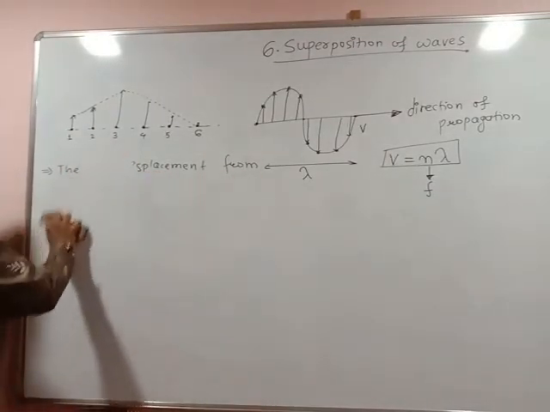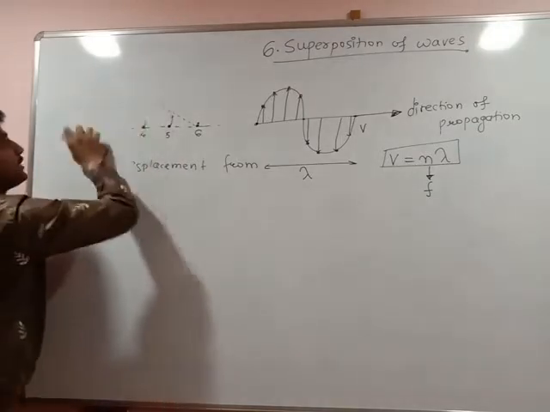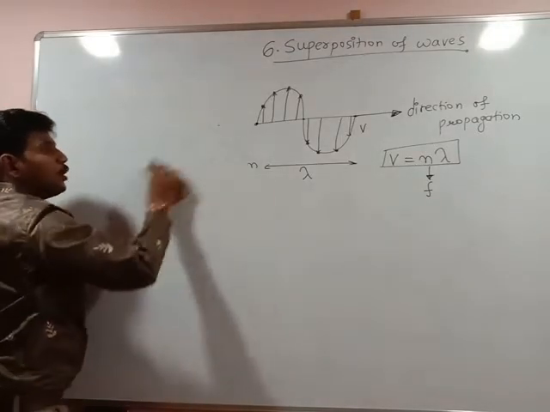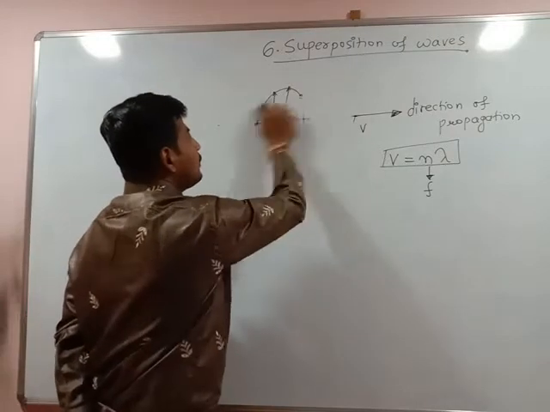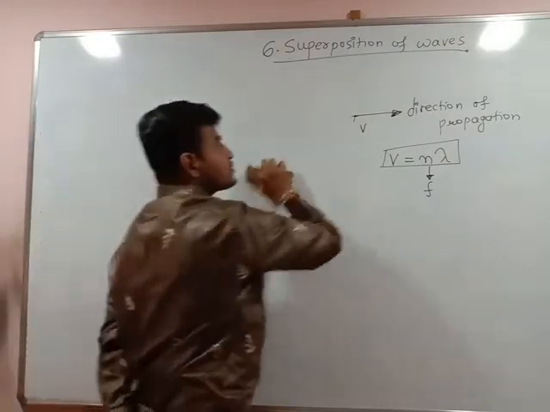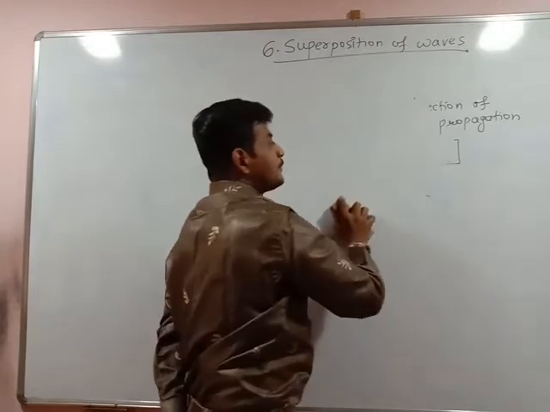Already you know what is meant by the progressive waves and what is a transverse wave and longitudinal wave. So progressive wave, I can say, is a wave which is traveling continuously in the medium without loss of energy.